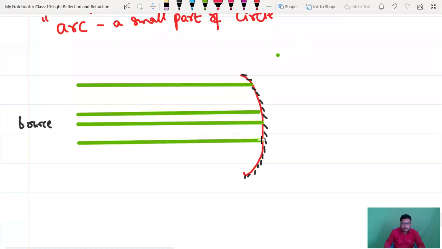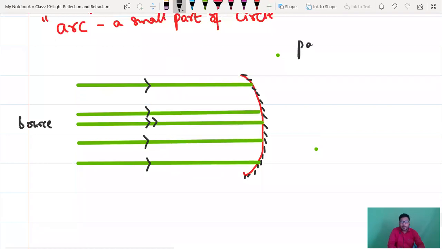And let us take last incident ray. Guys, let us consider there are 5 incident rays, which are moving forward and touching the mirror. Guys, most important, arrow marks. Of course, you can draw like this, right?